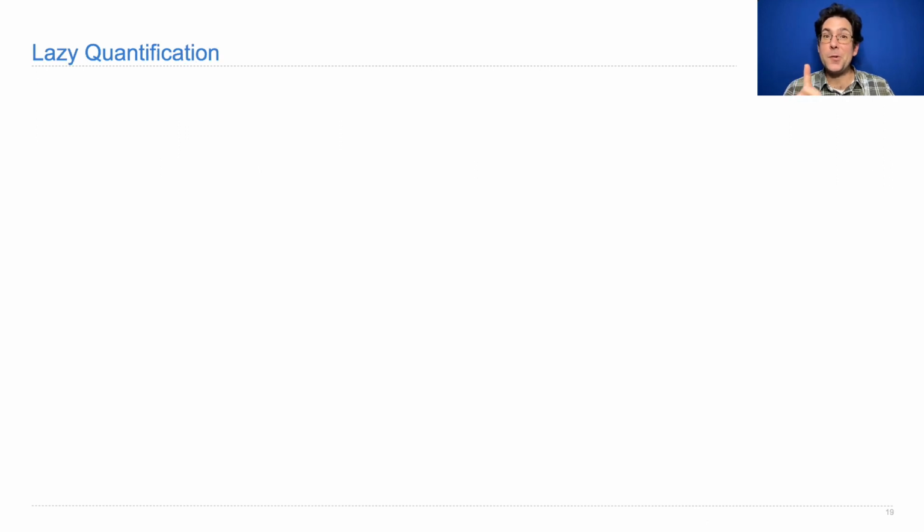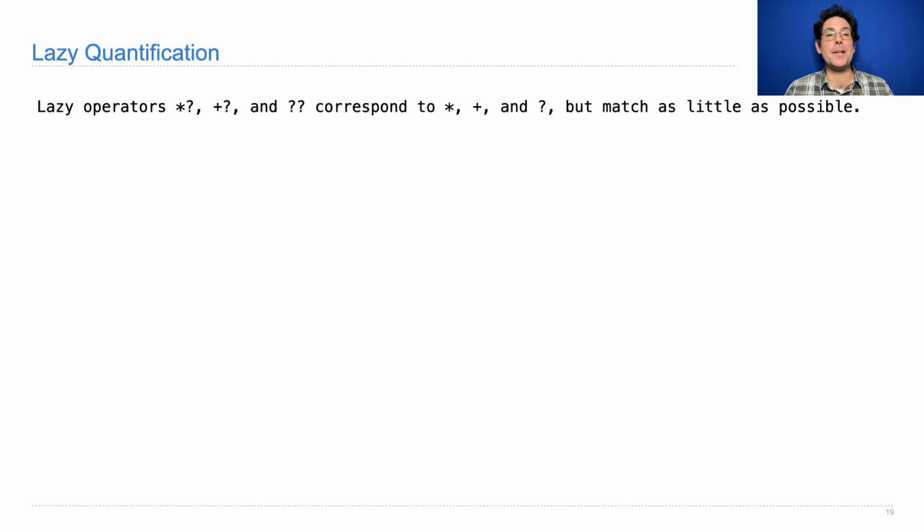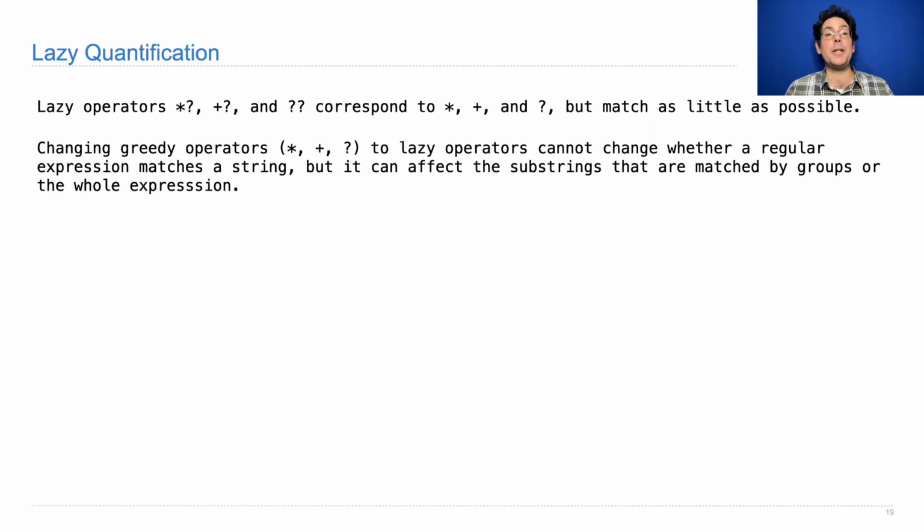It turns out that this greedy behavior is not always what you want, and so there are lazy operators, which have question marks after stars, pluses, and question marks. They are just like star, plus, and question mark, except they match as little as possible. By the way, changing greedy operators to their lazy equivalents doesn't change whether a regular expression actually matches the string. It just affects where the substrings are, and so what groups match those substrings.